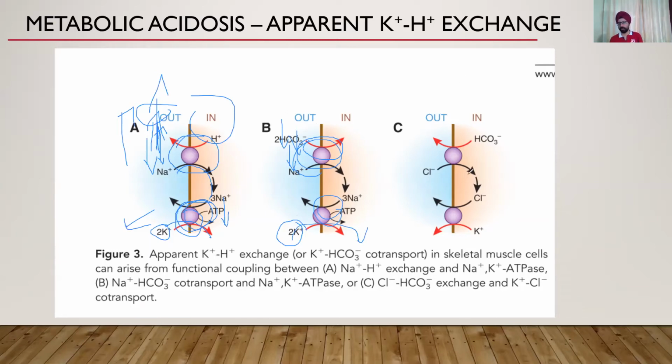In this case, this is a third mechanism. There is a bicarbonate chloride exchanger. So what happens is outside bicarbonate is decreasing because of acidosis. Because this is decreasing, there is an increase in gradient because the movement is this way. So this pump is going to hyperfunction. Thus, the other pump, which is a chloride potassium symporter, is also going to hyperfunction, and the potassium is pumped out of the cell and causes hyperkalemia. So these are the three mechanisms by which there is an increase of potassium in cases of metabolic acidosis. I hope that is clear.